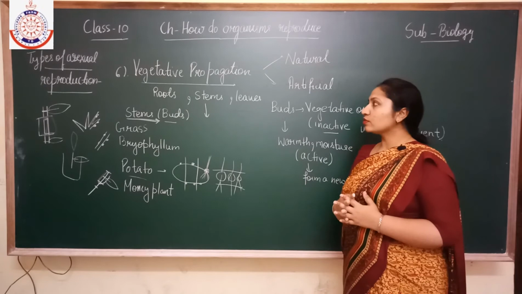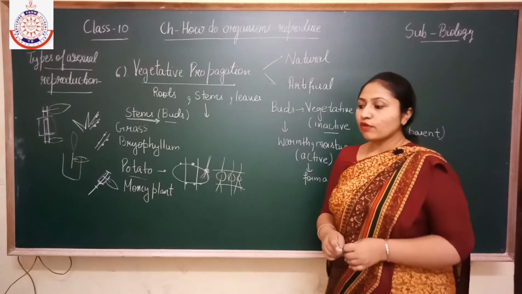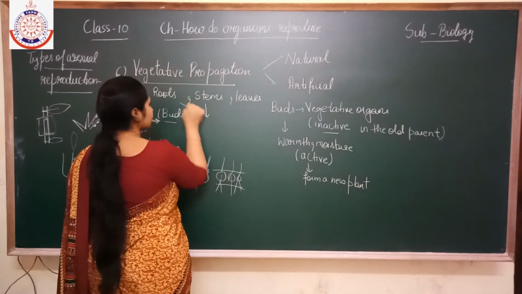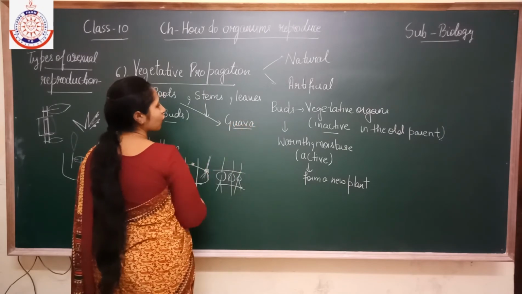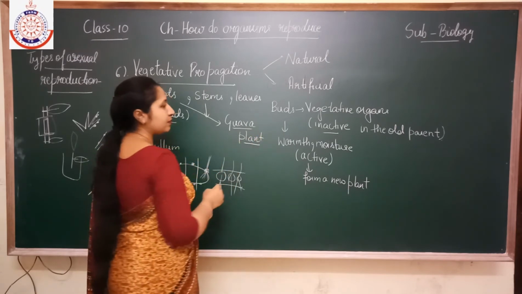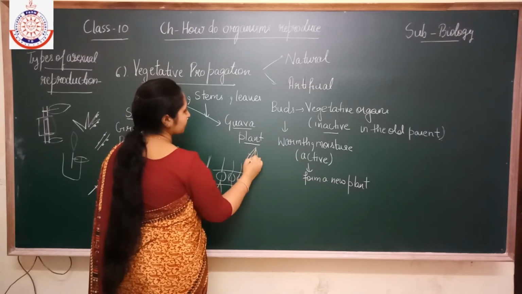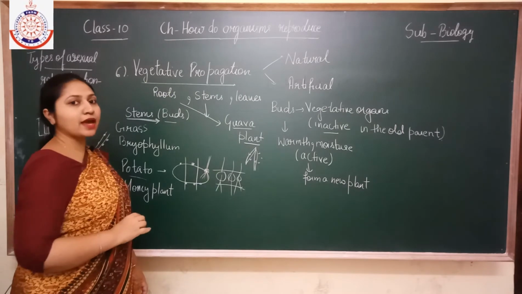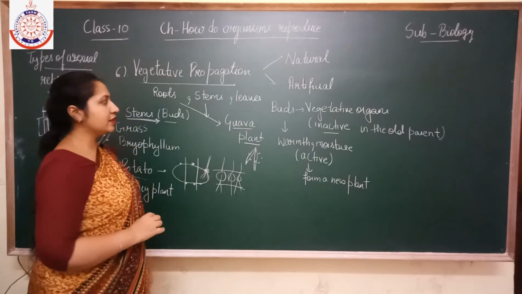Okay. So now next we will discuss the roots. The roots of the guava plant contain the buds. And these buds have the ability to form a new plant when they get favorable conditions.